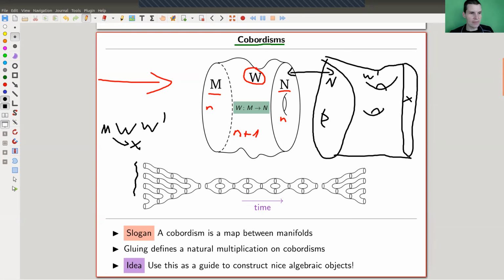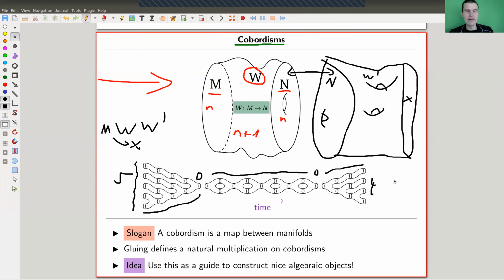So here's an example of this. Here you start with 5 circles. You have this manifold that goes all the way along to 1 circle, so 5 to 1. And then you have this guy, which goes from 1 to 1. And then you have this guy, which goes from 1 to 4. So in total, you get a map from 5 to 4 circles. And a circle is, of course, just a very, very easy manifold, in this case, a one-dimensional manifold. Up to appropriate care, you need to be very careful with the definition and everything involved. But basically, this is the idea.